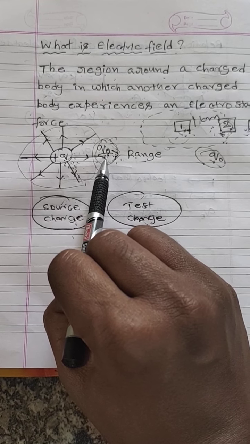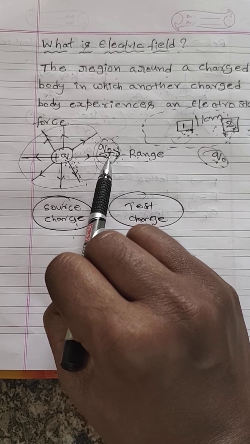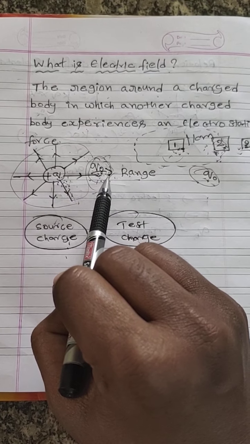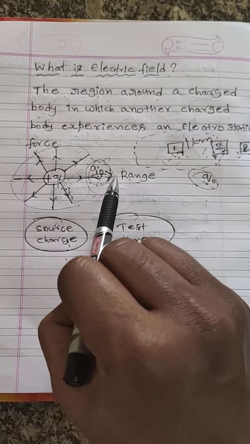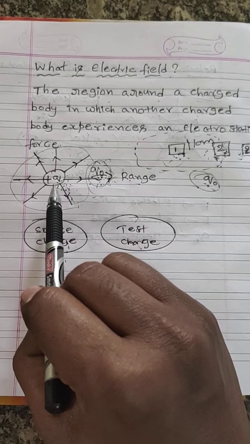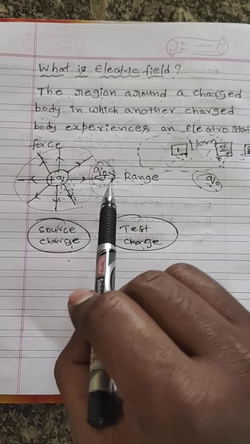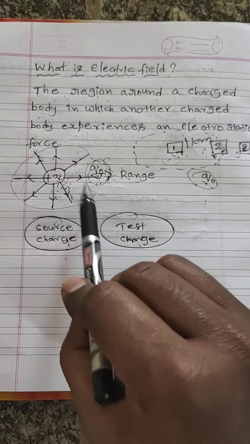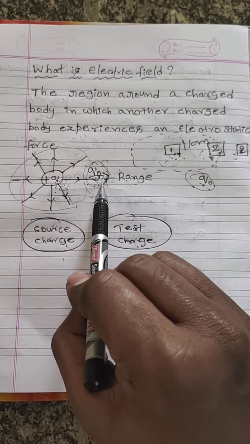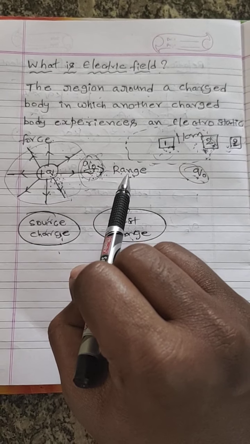This test charge Q naught is a very, very small charge compared to the source charge, so it doesn't have its own electric field around it, because its size is very, very much smaller than the source charge. Now we came to know what the source charge and the test charge are. Coming to the range: till where the electric field is produced by the source charge, that is called the range of the electric field.